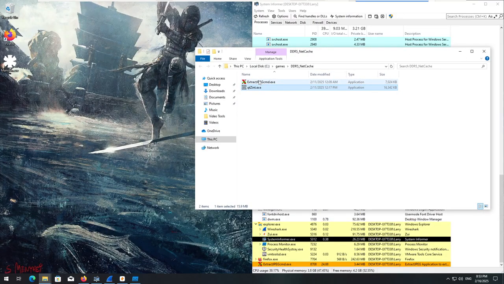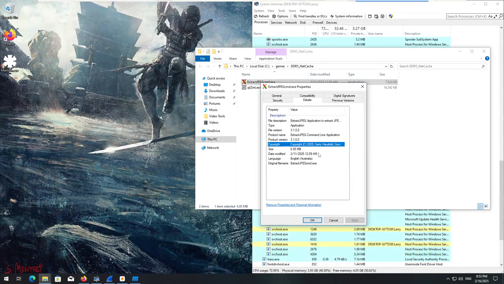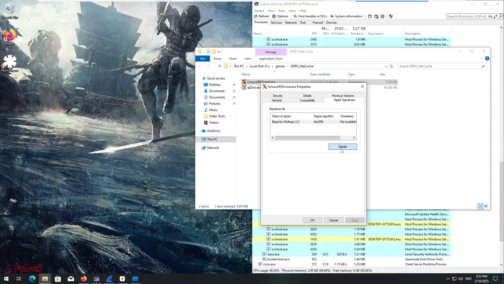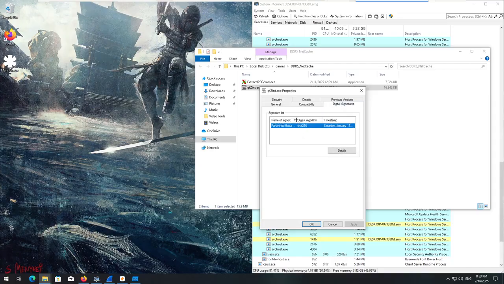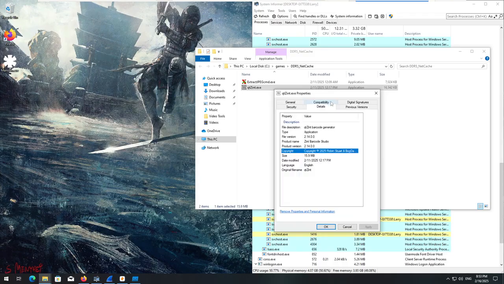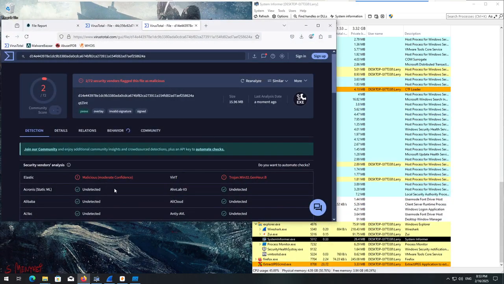Extract jpeg command.exe is. If I look at the properties for this, extract JPEG command line utility, digital signatures, Begonia Holdings, LLC. Digital signature is not valid. And if we take a look at qtzent, Penshihua Bada Technology, looks like some kind of Chinese certificate, which is also invalid. Who would have guessed? But if I look at the details, qtzent barcode generator, Zent barcode studio. How interesting. Now, qtzent shows up with only 2 detections, Elastic and VerIT.